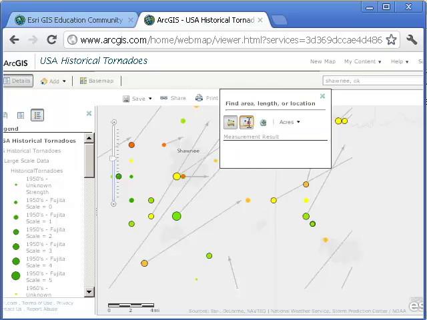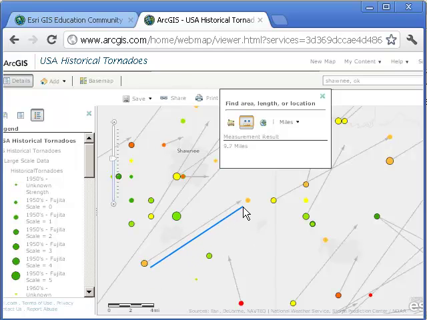Let's do some measuring again, and let's measure a couple of these tracks. There's a 9.7 mile tornado. Investigate some of these others in a similar way. Estimate the average distance for the tornado tracks in this area, using at least 6 tornadoes in your calculation. Okay, then compare it to a place like Elkhart, Indiana.